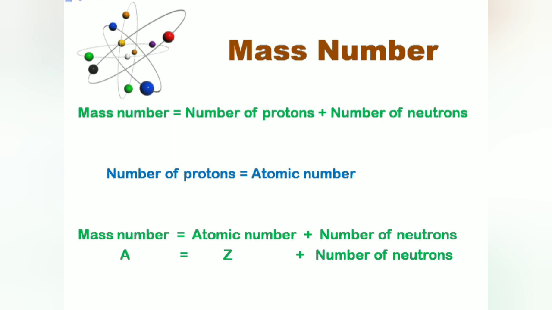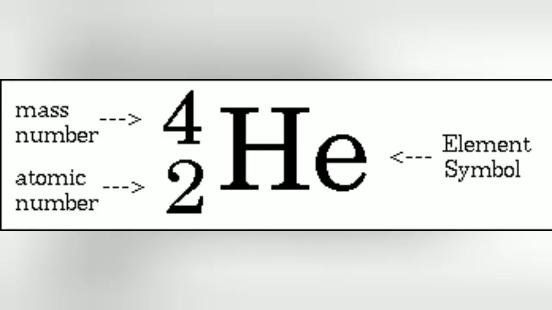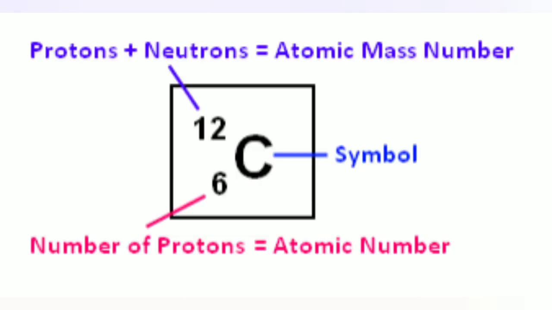The mass number and the atomic number can be indicated on the symbol of an element. The atomic number is written as subscript on the lower left side of the symbol, whereas the mass number is written as superscript on the upper left side of the symbol. For example, the atomic number of helium is 2 and its mass number is 4, so it can be represented as shown here. Also, the mass number of carbon is 12 and its atomic number is 6, so it is represented as shown here.